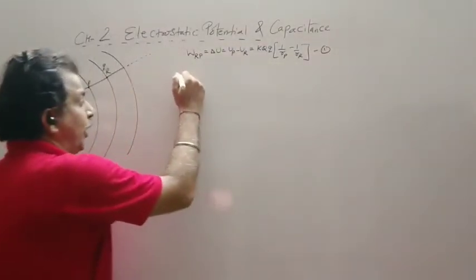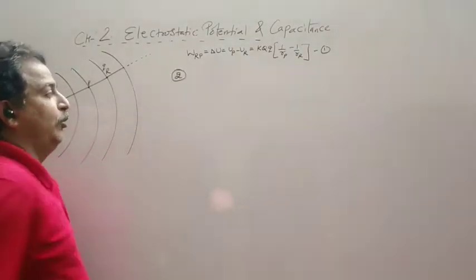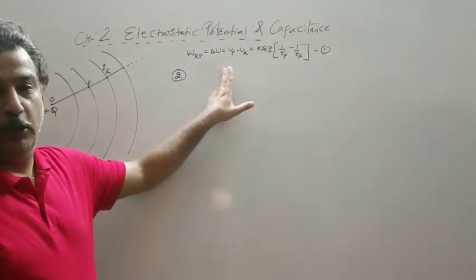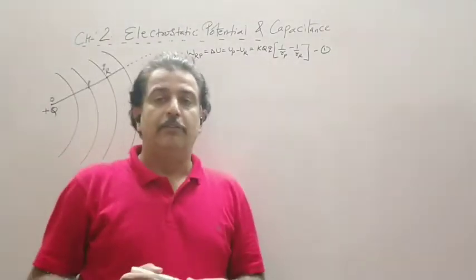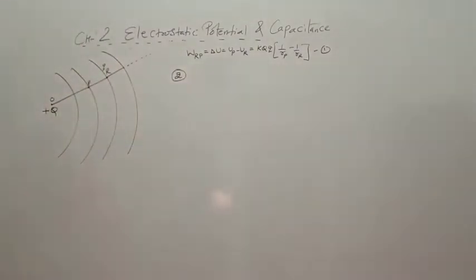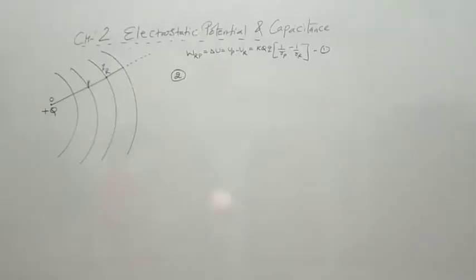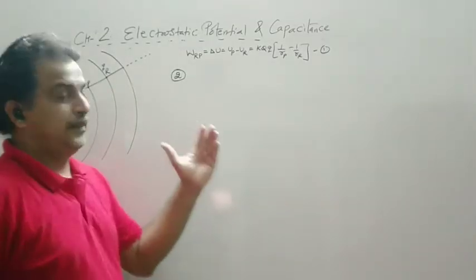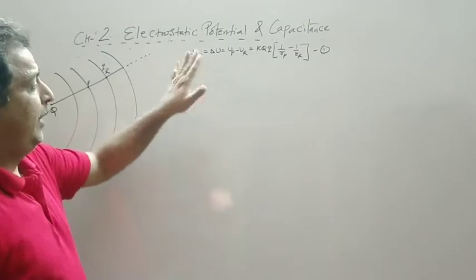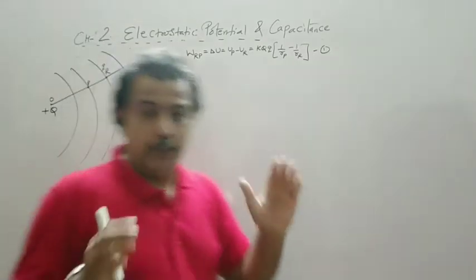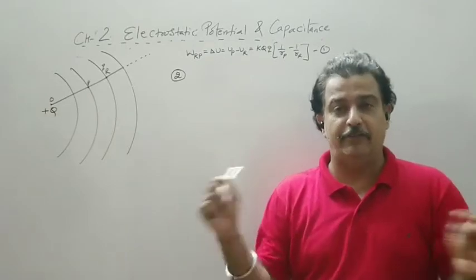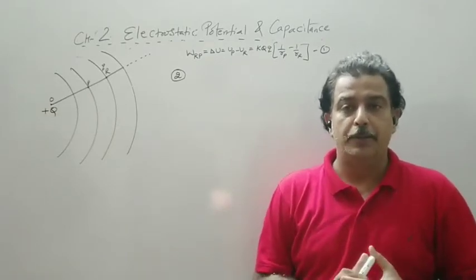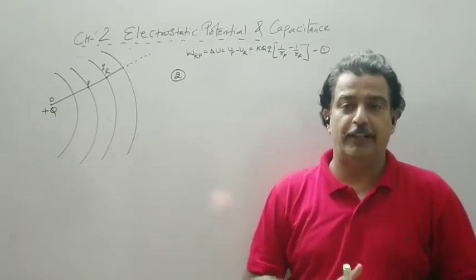Now the second point. First point was this work done depends only on the initial and the final position and not on the path followed. And the second point is that in physics the potential difference or potential energy difference, any difference plays an important role as compared to the absolute value.